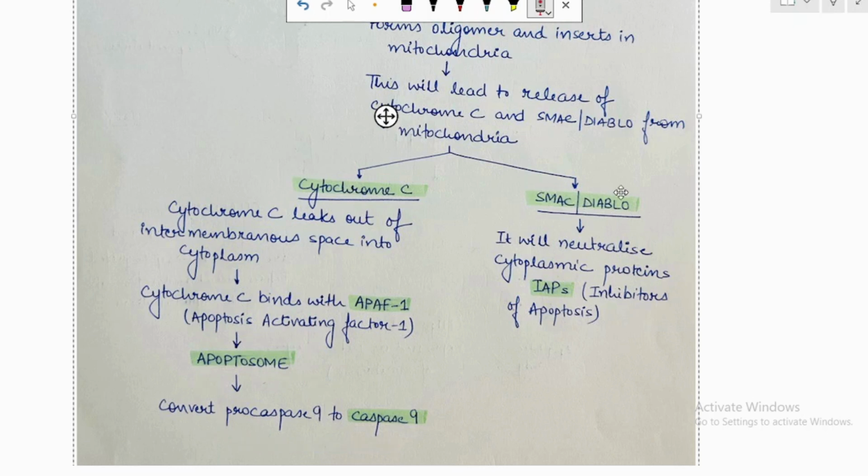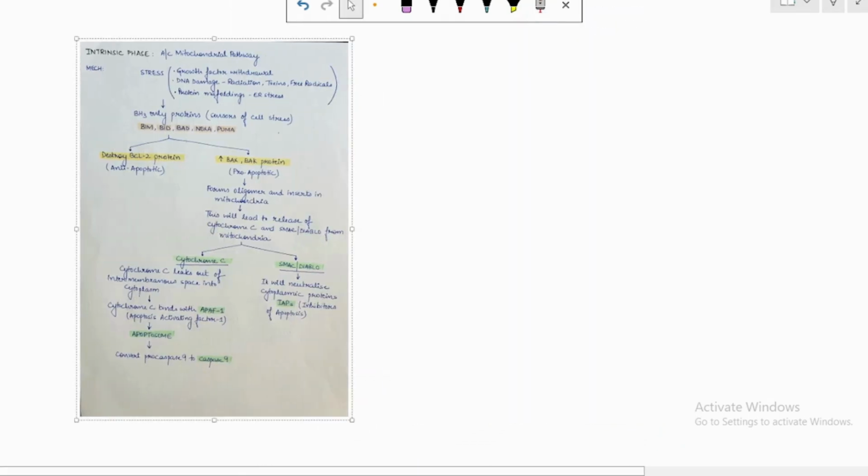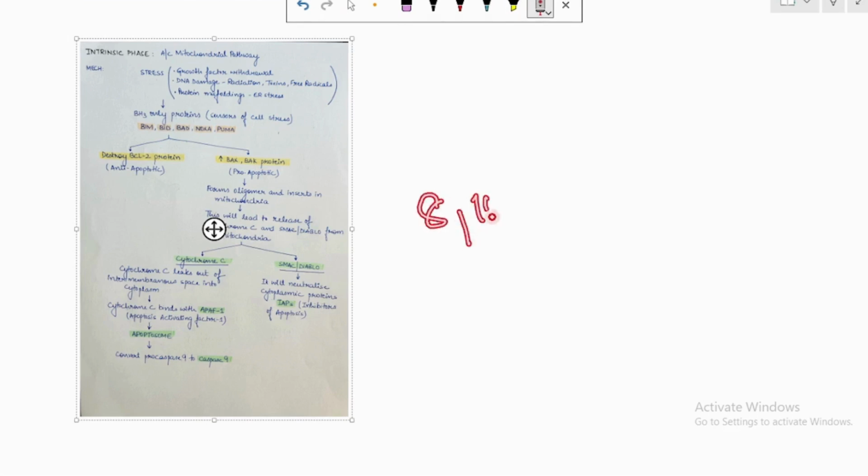Another thing that leaks out of the mitochondria is SMAC and Diablo. This SMAC and Diablo will neutralize the cytoplasmic proteins, that is IAPs, the inhibitors of apoptosis. So through these two mechanisms, caspase 8, caspase 10 and caspase 9 are activated. These are the initiator caspases.